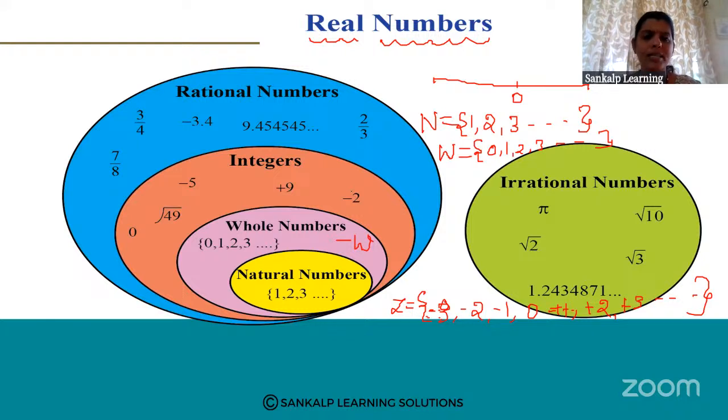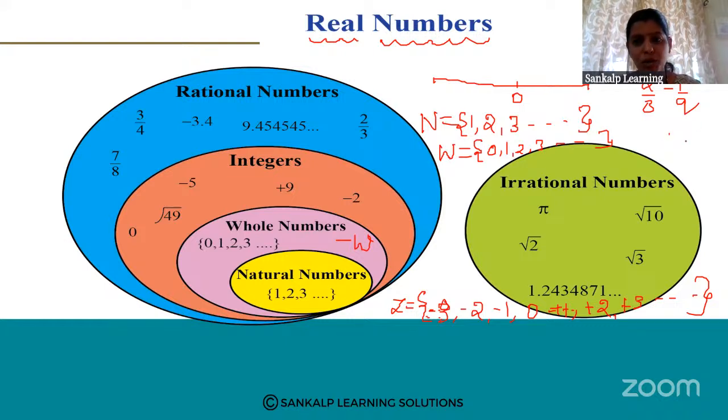Next comes rational numbers. Rational numbers are the numbers which can be represented in the form p by q. For example, if I write 2 by 3, it is in the form p by q, so it is a rational number.